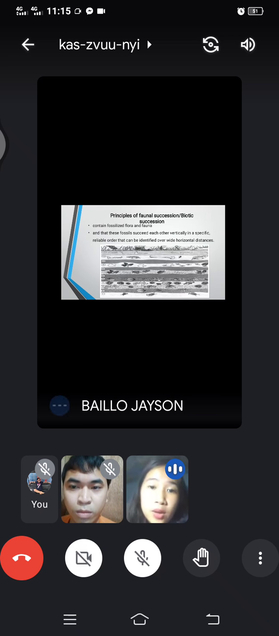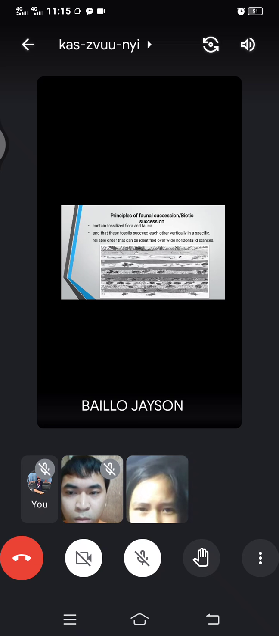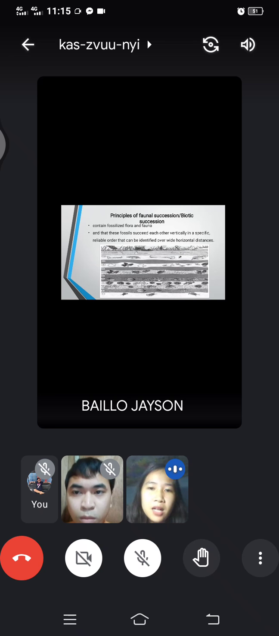So that is why it is called biotic. The fauna and flora contain fossilized plants and animals, because we all know fauna and flora are the plants and animals. It is called biotic because it is all the living life forms. So it is called biotic succession.